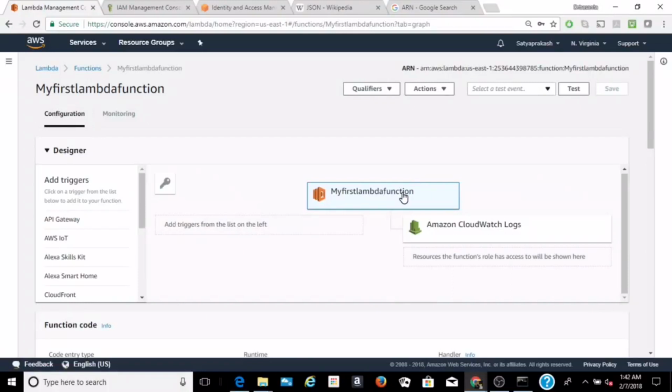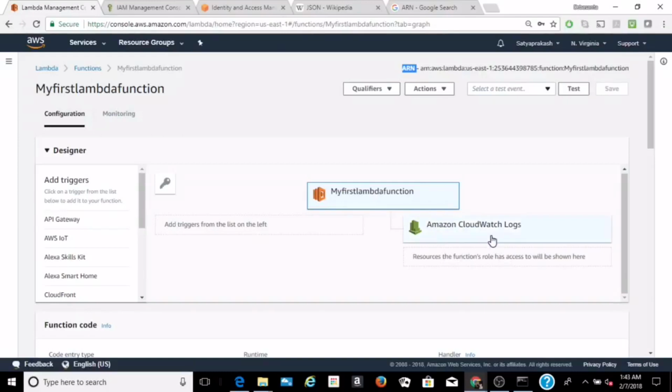Now our first Lambda function has been created. This function has been associated with an ARN, that is Amazon Resource Name. This is used to uniquely identify the resource within AWS. Now we can see in this diagram, on the right hand side of the function, we have all the resources the function's role has access to.